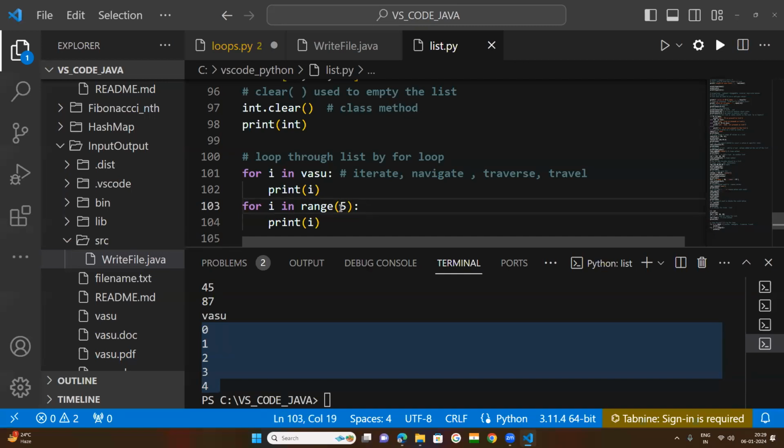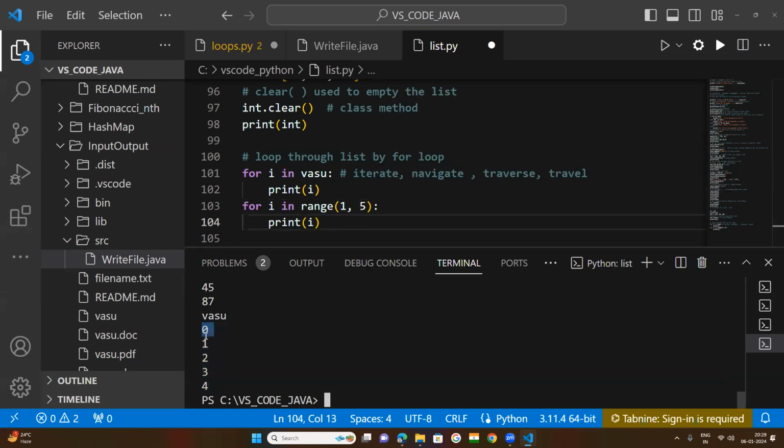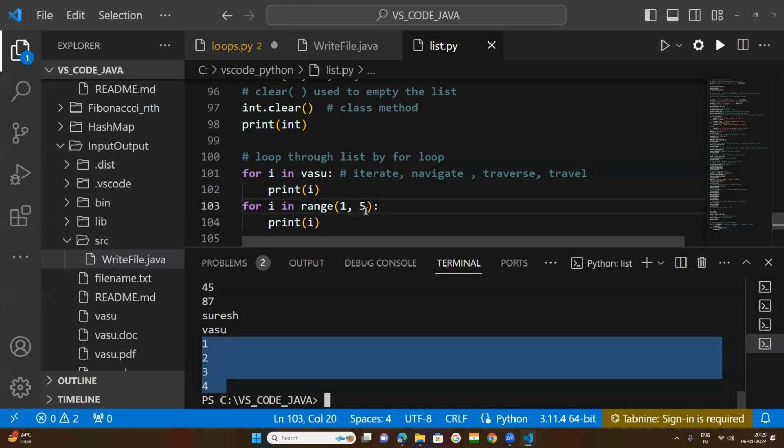You can also give the starting number, from 1 to 5. In place of 0, 1 will be the first number, but the last number will be 4. The 5 will not be included. You will get 1 to 4 only. The fifth number, the last number, will not be included.